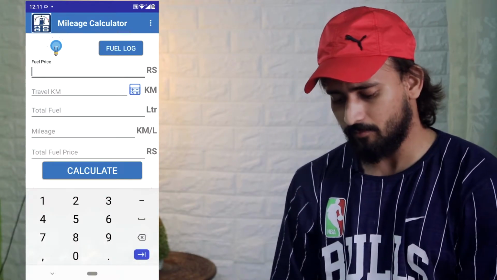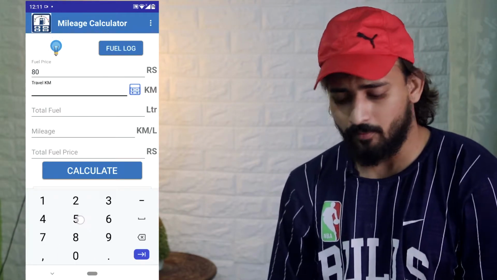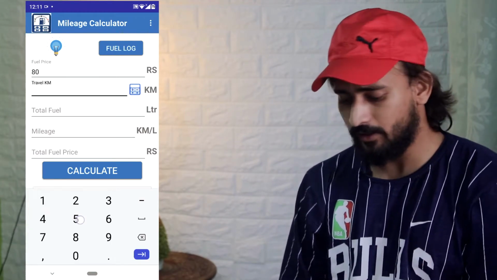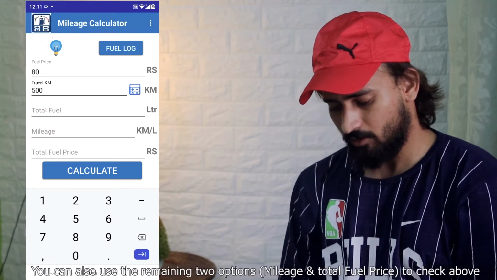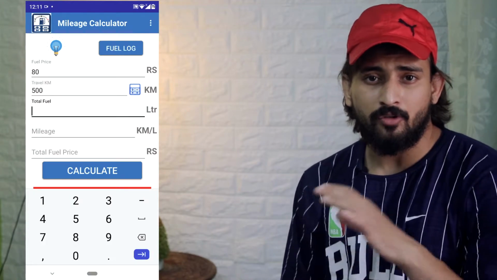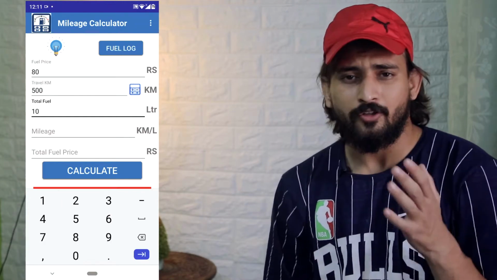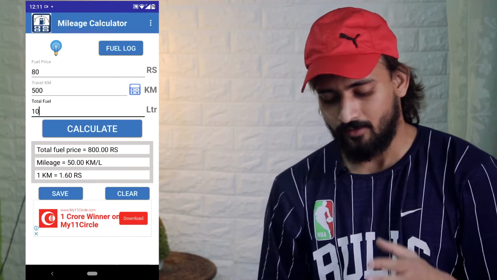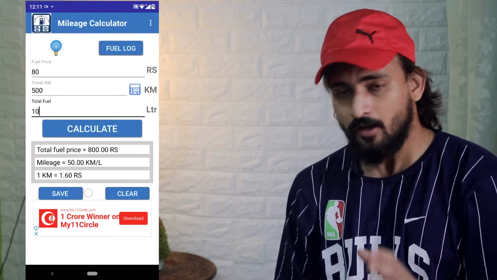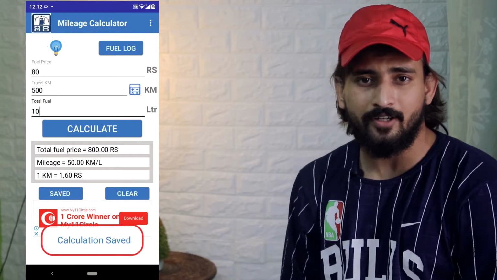For example, I'm putting the price 80 rupees per liter. And travel kilometer is the kilometer in your auto trip, or the travel kilometer you have in your mind, like 200 kilometer or 300 kilometer or 500 kilometer. I'm typing 500 kilometer. And in the total fuel column you have to write the total amount of fuel you have filled or have in your tank. So I'm writing 10 liter. Now just calculate it. So the result is here. Total fuel price is 800 rupees, mileage is 50 kilometer per liter, and 1 kilometer price is 1.60 rupees. And now you can save it or you can clear it.